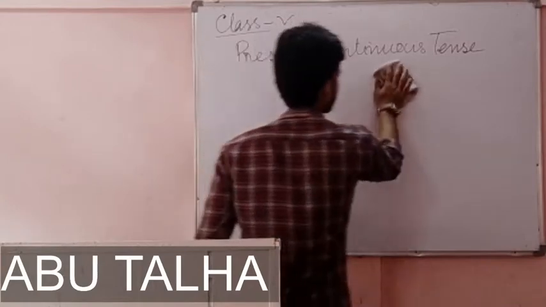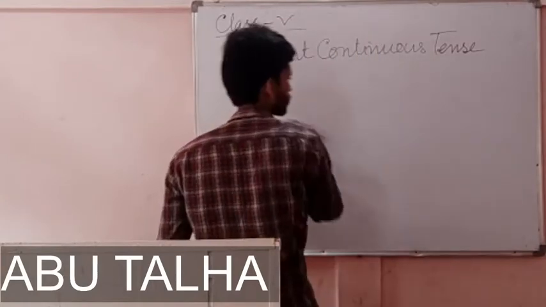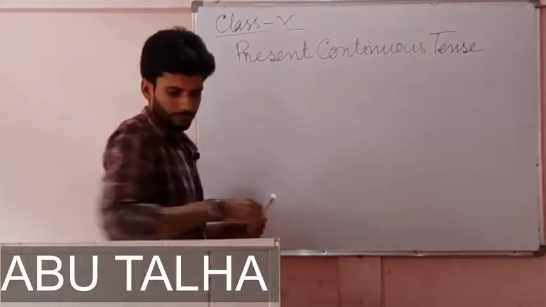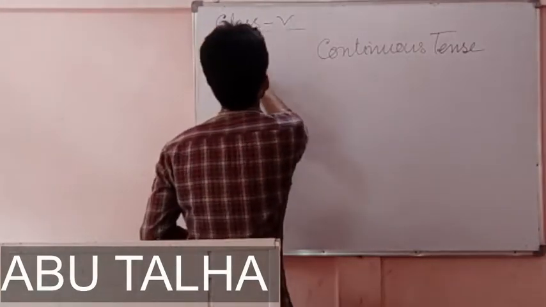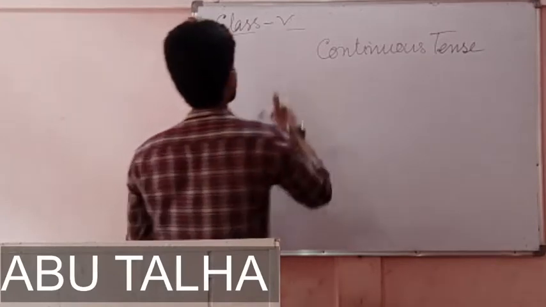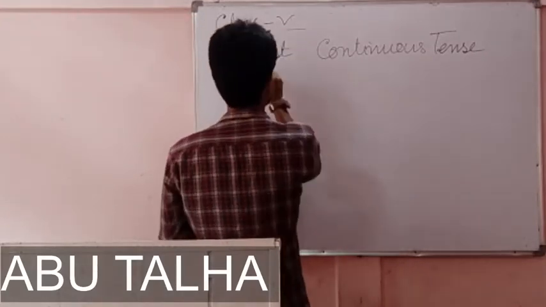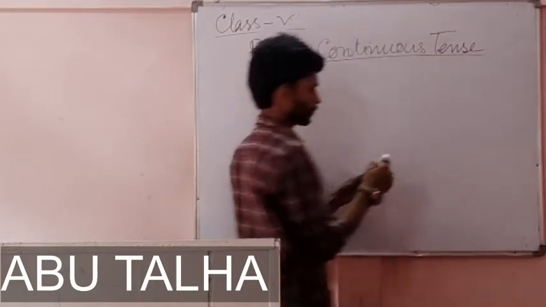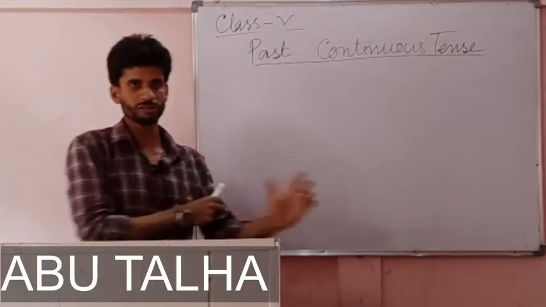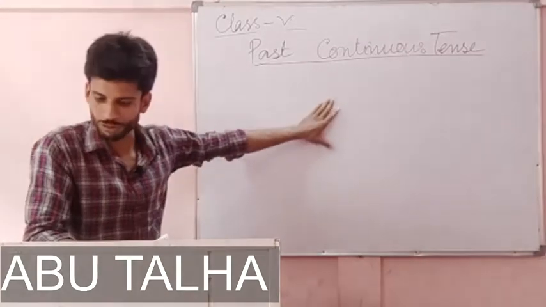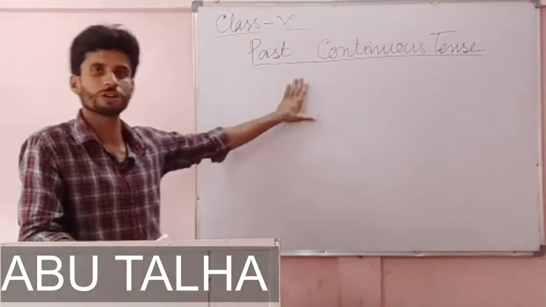Now let's move on to the next type of today's discussion. Past continuous tense. We have finished present continuous tense. Now we are going to the next type of today's discussion, and it is past continuous tense.